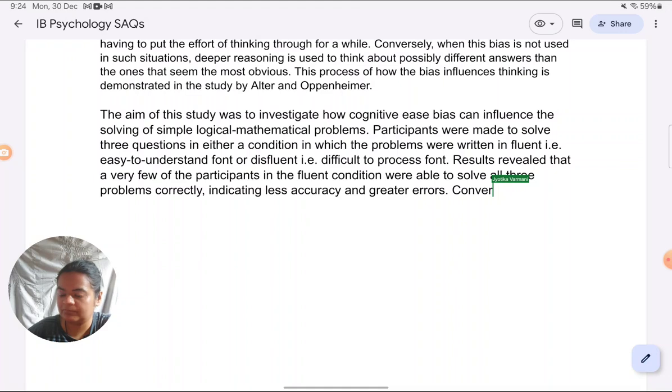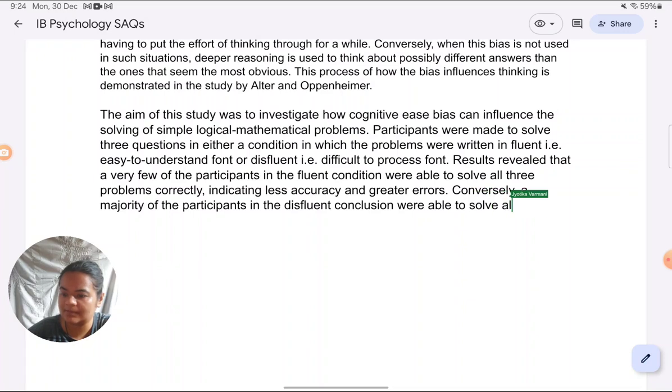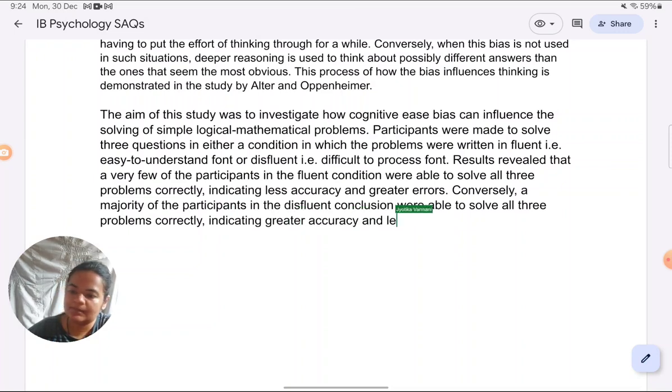Conversely, a majority of the participants in the disfluent condition were able to solve all three problems correctly, indicating greater accuracy and lesser errors.